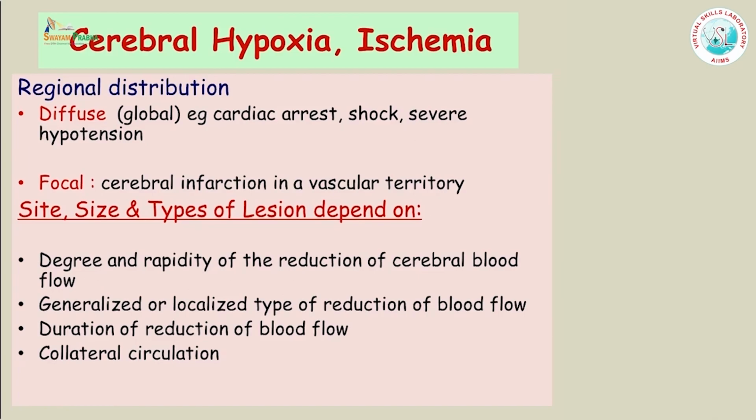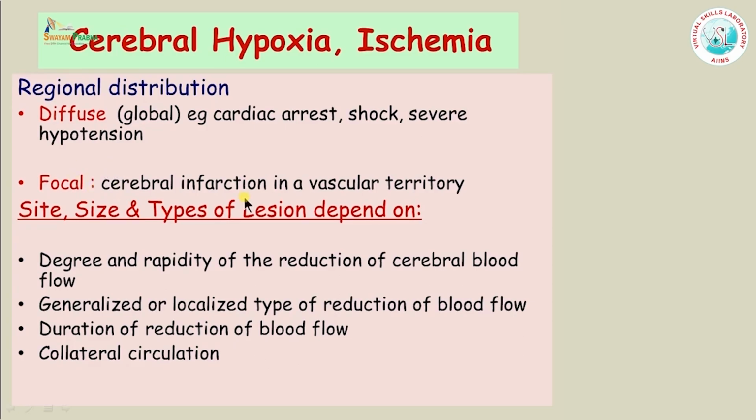The cerebral hypoxia can be diffuse or it can be focal. Diffuse hypoxia is also known as global hypoxia, and the common reasons for diffuse hypoxia are cardiac arrest, shock, and severe hypertension, and you have very characteristic gross and microscopic findings which I will be discussing.